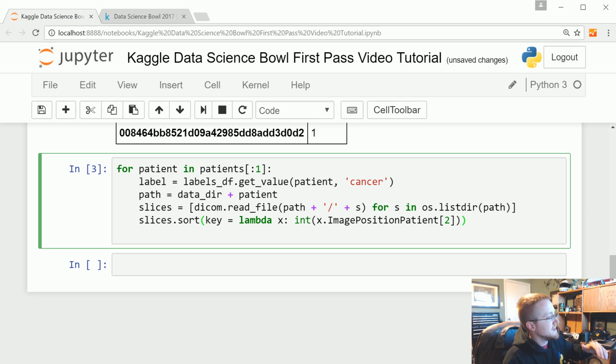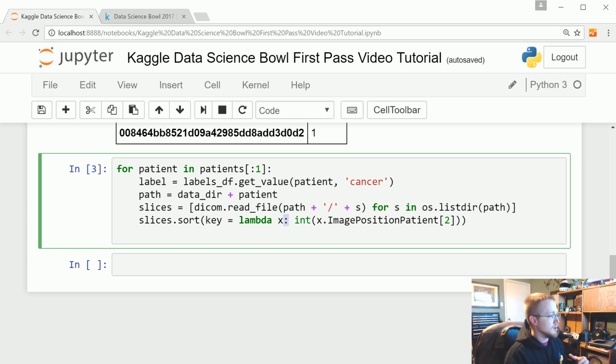It's sorting these DICOM files using this beautiful lambda function, and the way it's doing that is sorting by x.ImagePositionPatient[2]. So X is referring to these DICOM files, and when you read in these DICOM files, they're not just plain text. They actually have attributes to them.